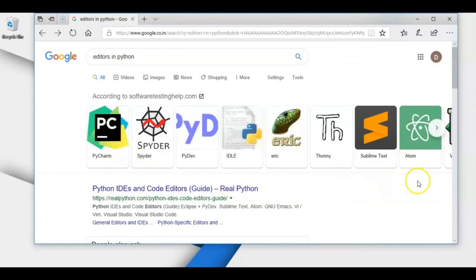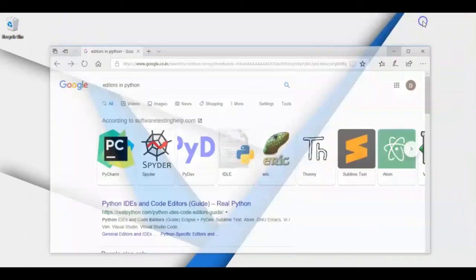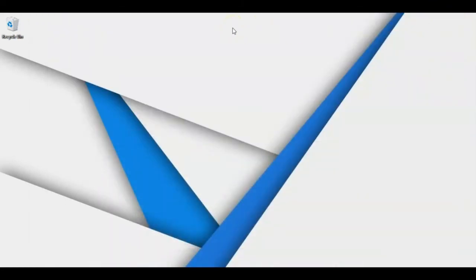I also suggest you first go for Atom if you are a beginner. And if you are already familiar with programming, then install PyCharm. They are nearly the same, and everything there you will get the same. So don't worry about that.